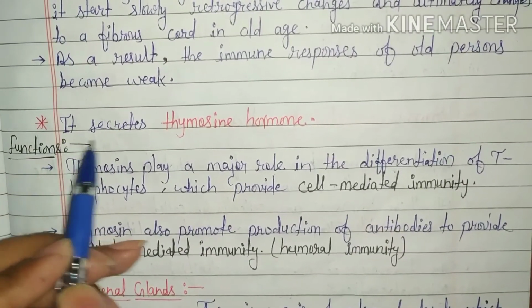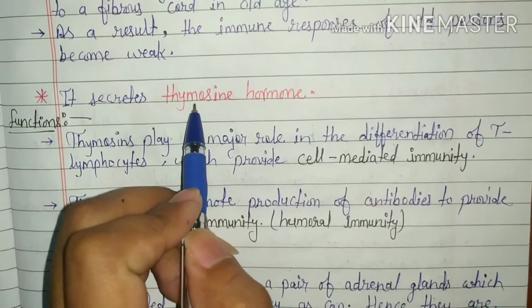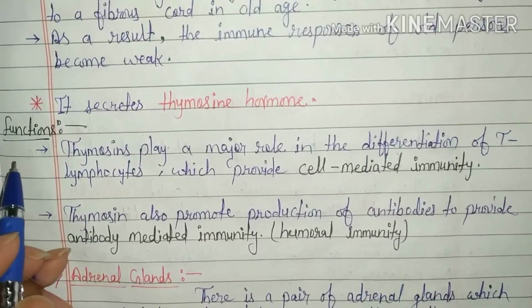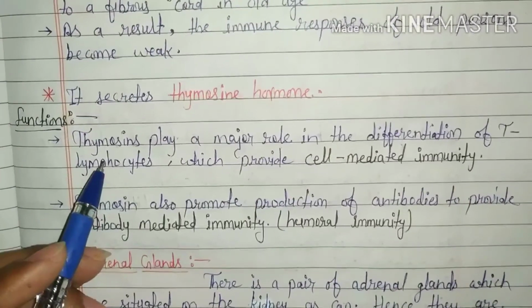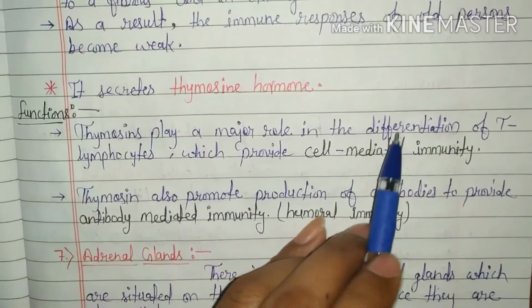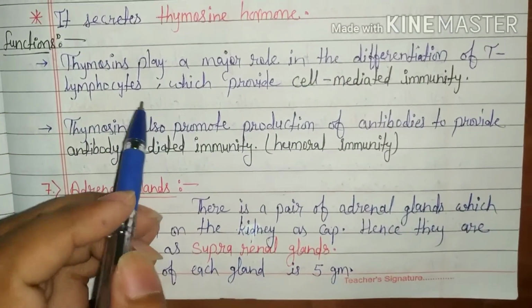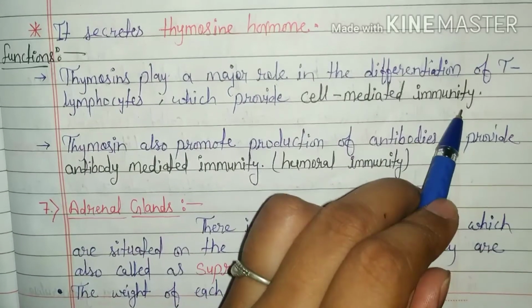Thymus gland secretes only a single hormone which is called thymosin hormone. What is the function of thymosin hormone? Thymosin hormone plays a major role in the differentiation of T lymphocytes which provide cell mediated immunity.